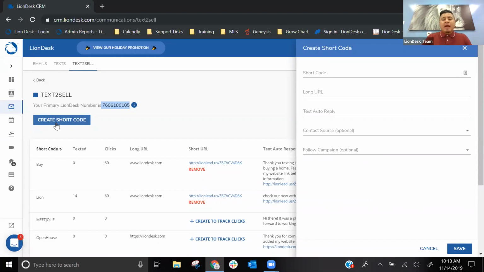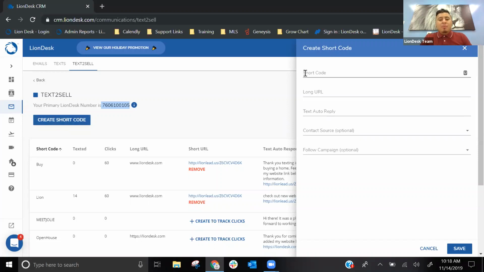This is really great for business cards. You can create business cards with your number and a quick code, and hand those out. Anytime someone texts that code in, their contact information is going to be saved automatically in LionDesk. Not only can you use it on business cards, you can also set it up for open house signs. You can have a sign with your phone number and a code right below it. Anytime a new lead or new client comes in, they can just pull out the phone, text that code to that number, and you'll receive their contact information.